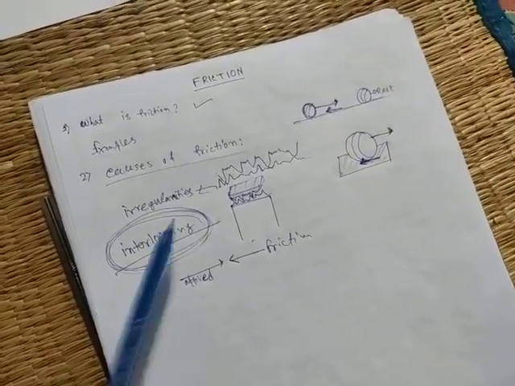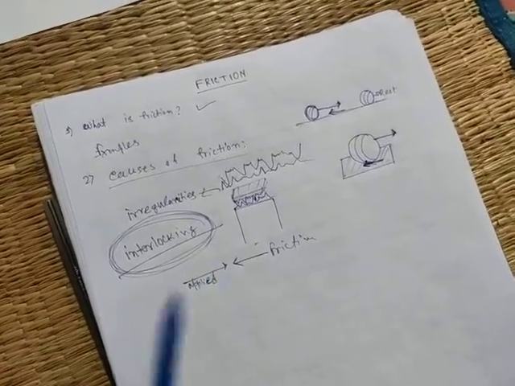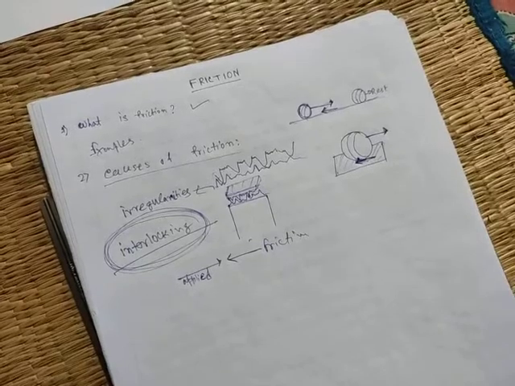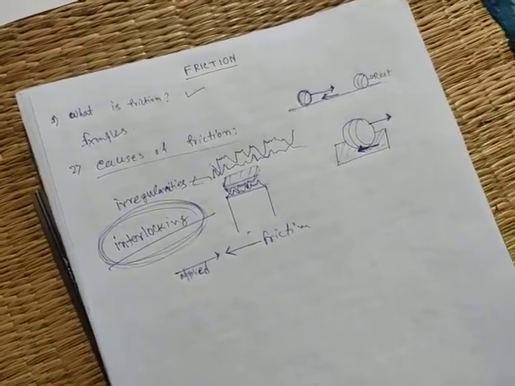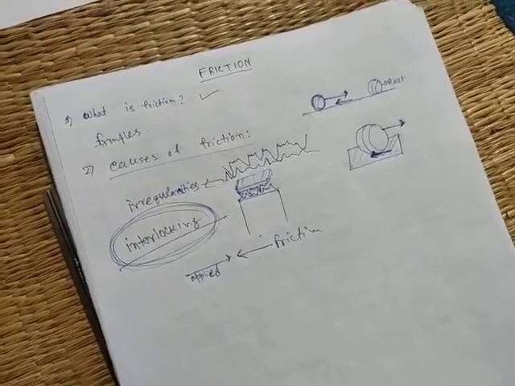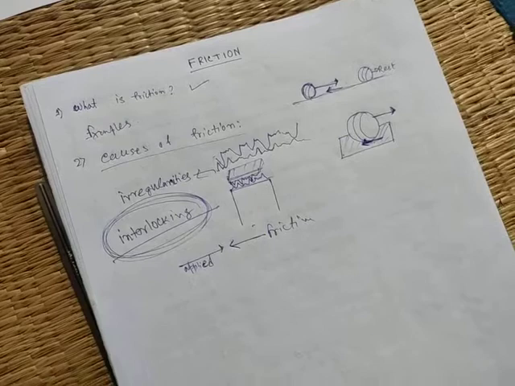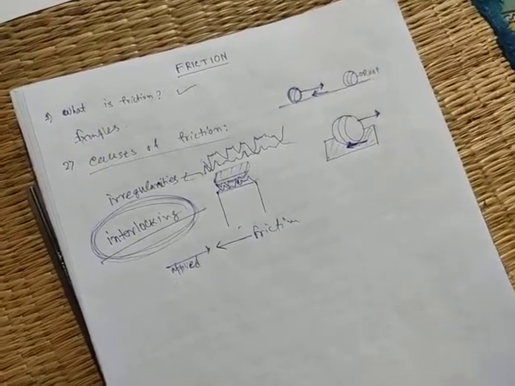That means this interlocking opposes the motion of that object. It gives some force opposite to the direction, and this force is called the friction or frictional force. Understand what the cause of friction is? These irregularities cause the friction.